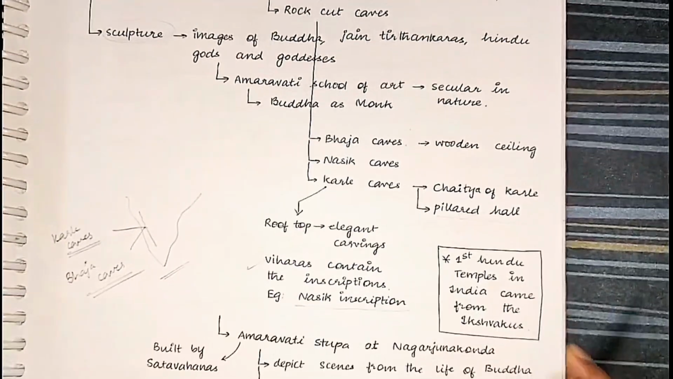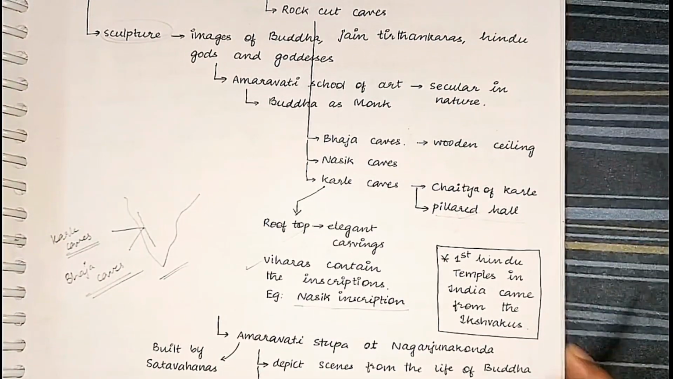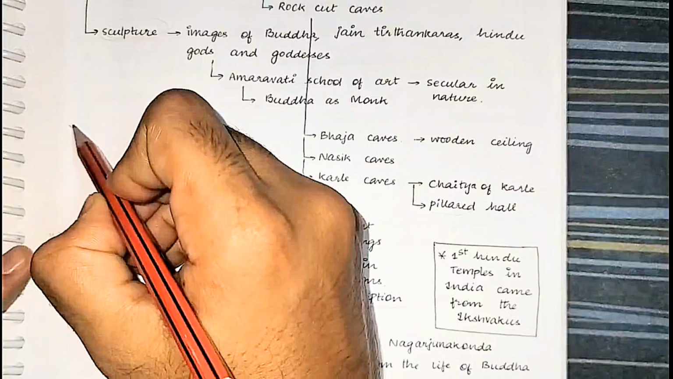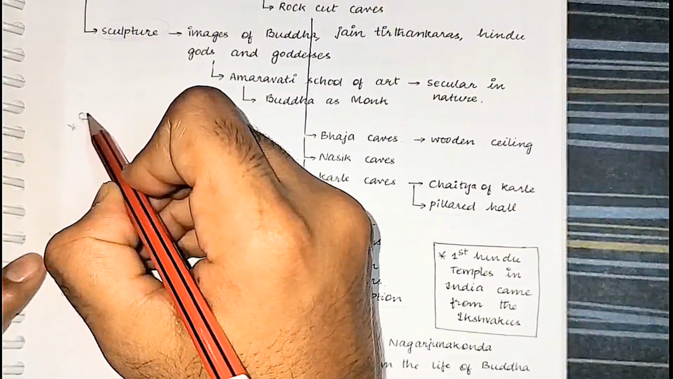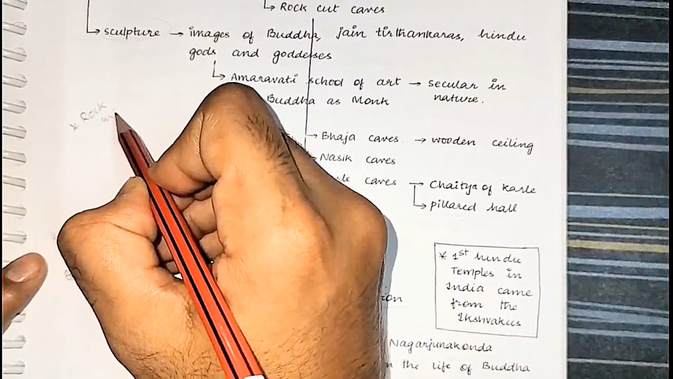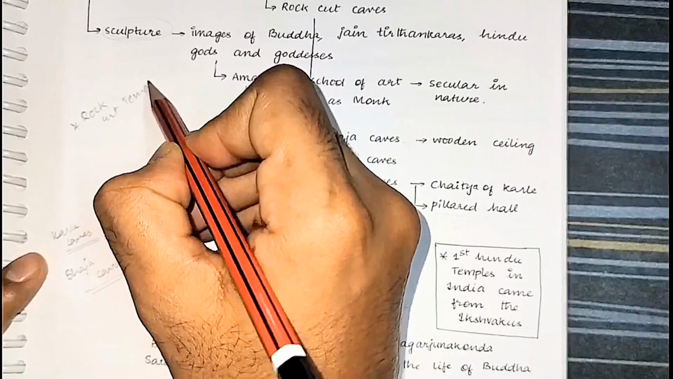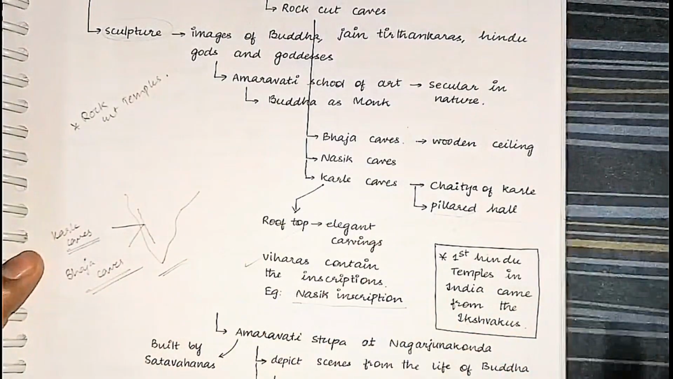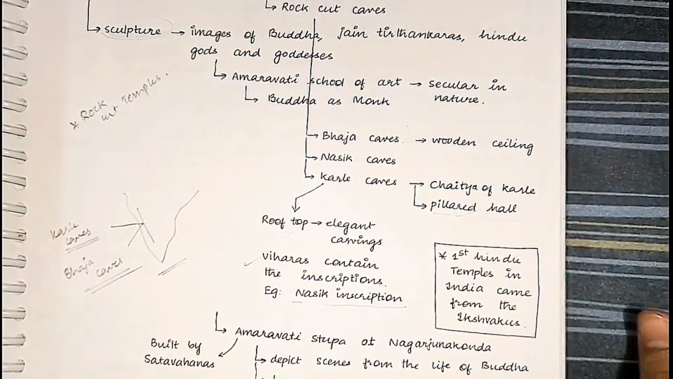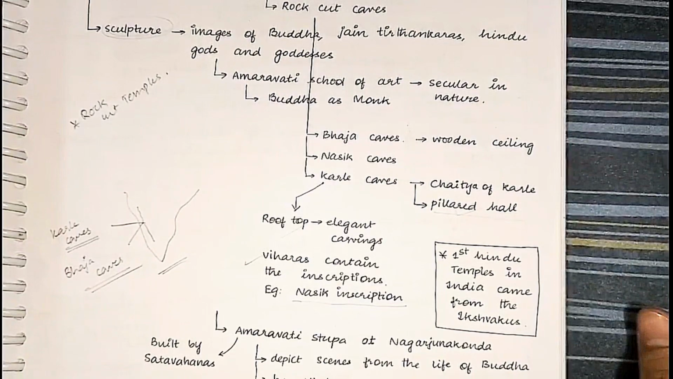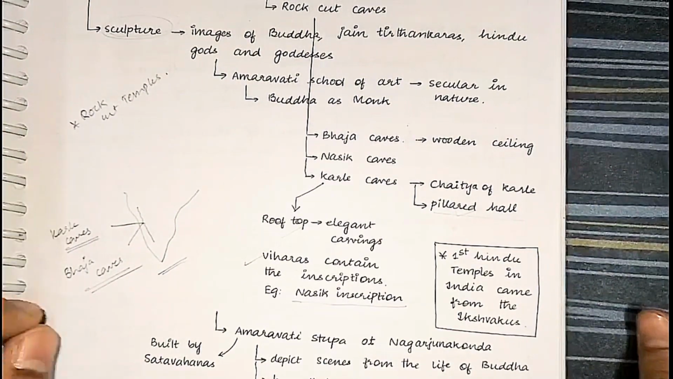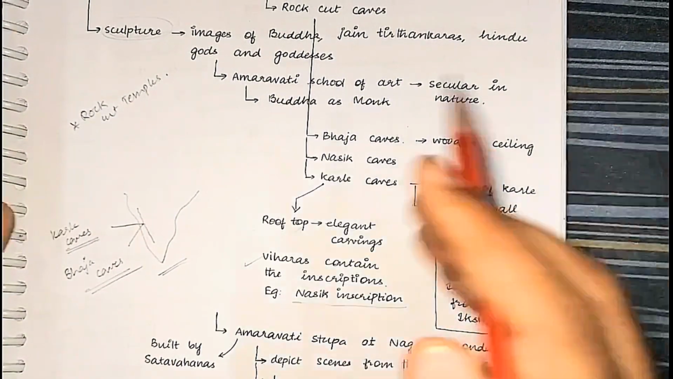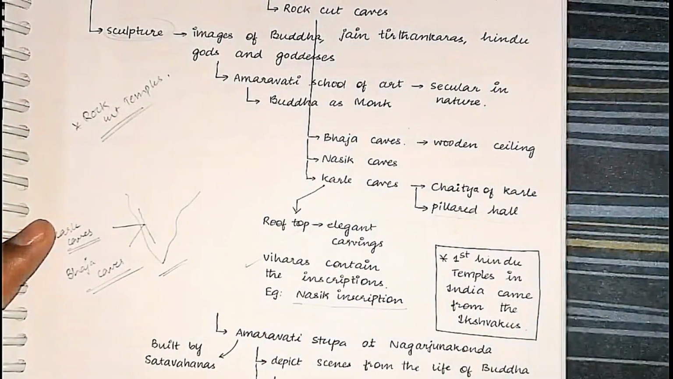Right. Remember, there were no rock-cut temples, even if they were not prominent. And definitely there were no structural temples. Structural temples, rock-cut temples were not so prevalent. But yes, they were there in very less amount. So don't consider it as belonging to the Shatavahana period.